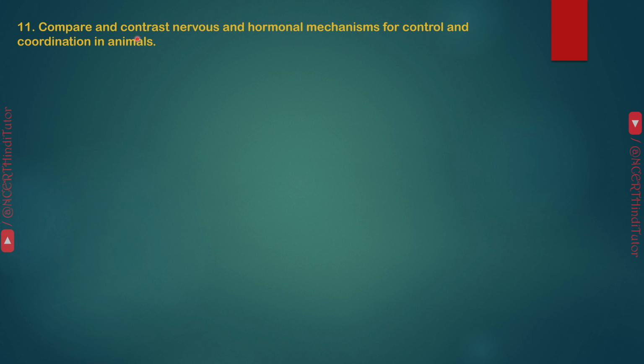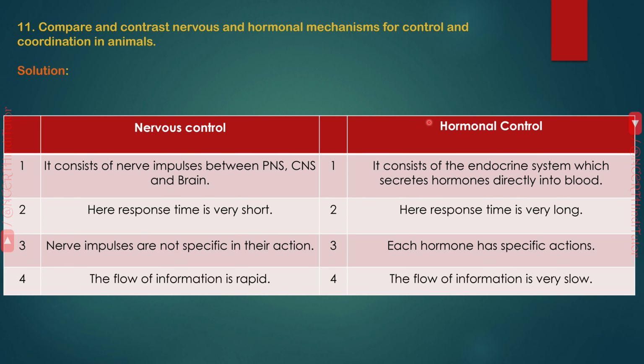Question 11. Compare and contrast nervous and hormonal mechanisms for control and coordination in animals. Answer. Nervous control: it consists of nerve impulses between PNS, CNS and brain. Hormonal control: it consists of the endocrine system which secretes hormones directly into blood. Nervous control: here response time is very short. Hormonal control: here response time is very long.